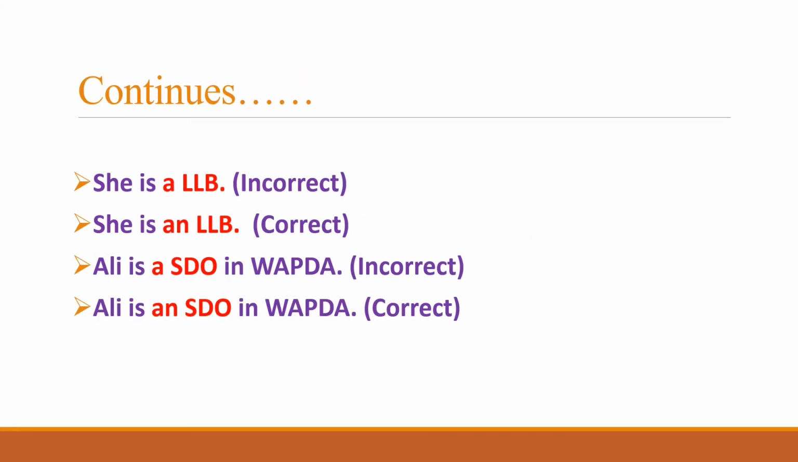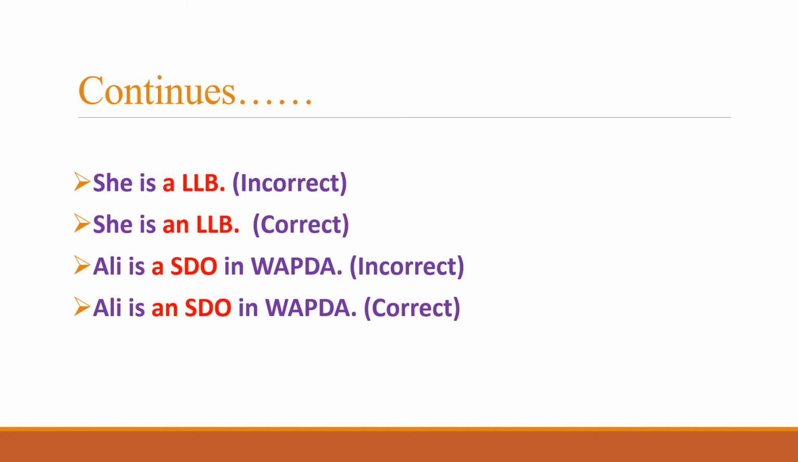Similarly, the next example is "She is a LLB." So in LLB, we can see that the "e" sound is produced when this abbreviation is used, like L. So L, you see, "el", that is the vowel sound. So before a vowel sound, we do not use "a", rather we use "an". So "She is a LLB" is the incorrect sentence, whereas "She is an LLB" is the correct sentence, because that vowel sound takes the indefinite article "an".